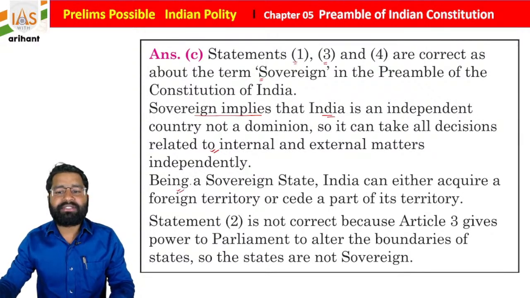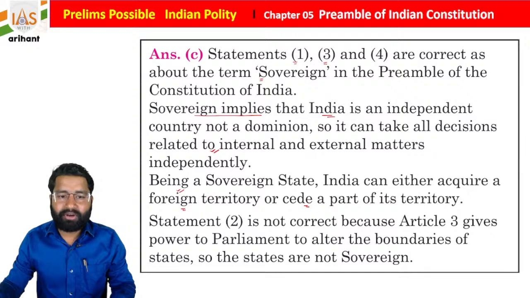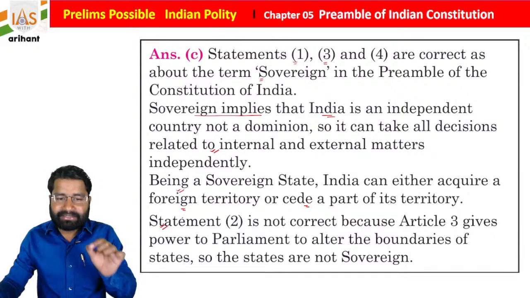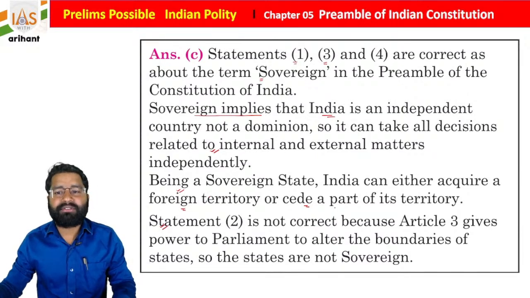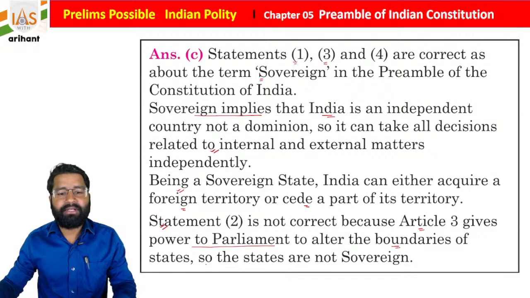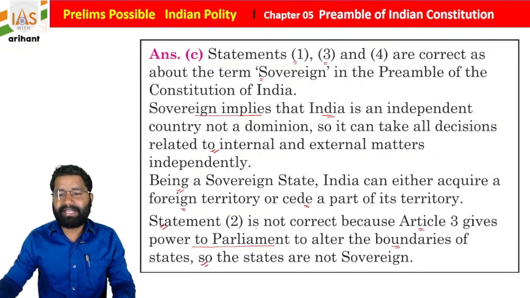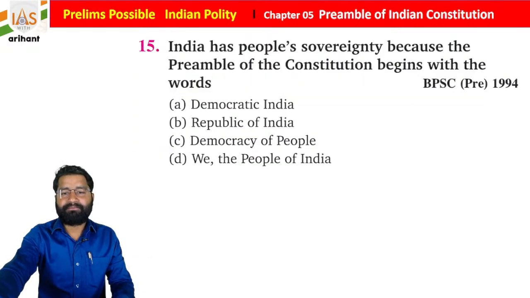Being a sovereign state, India can either acquire a foreign territory or cede a part of it, students. Statement 2 is not correct because Article 3 gives power to Parliament to alter the boundary of a state. So states are not sovereign, students. Getting it? Okay, very simple.